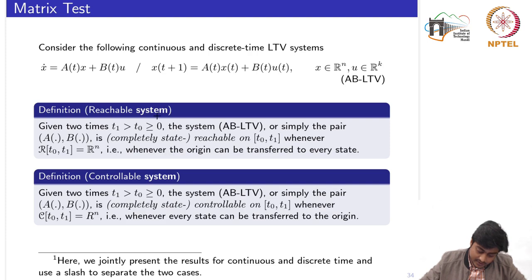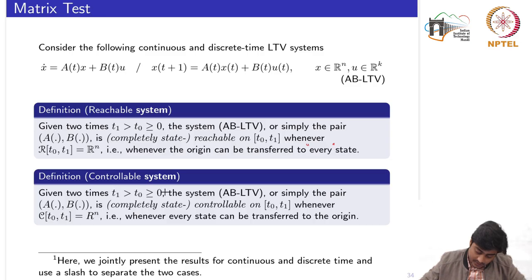So talking about the reachable systems, given two times t1 greater than t0, now we are formalizing all those subspaces in terms of the systems. The system, or simply the pair AB, is completely state reachable on this time interval t0 to t1 whenever the origin can be transferred to every state. So note this point, every state. We will make use of this in our later results.